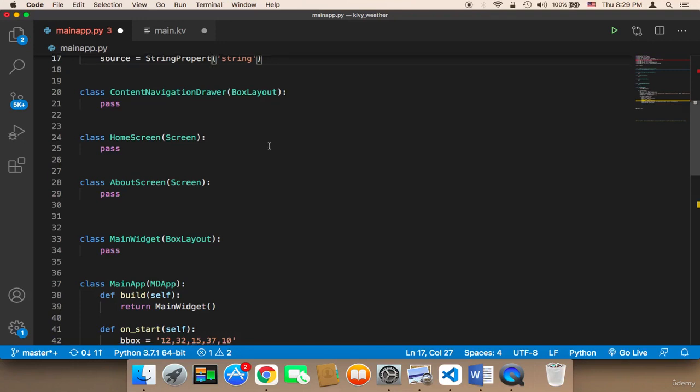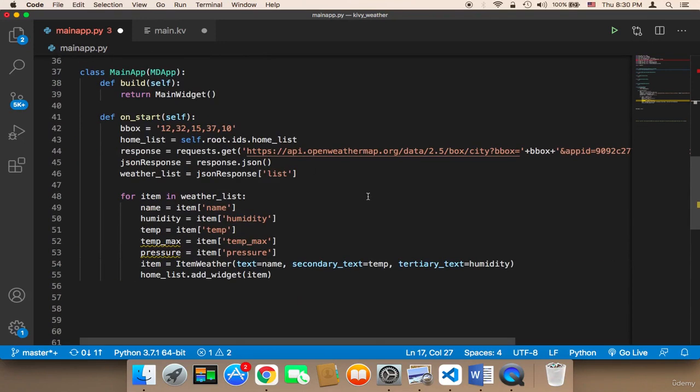So now it's time to test our application. But before I test, I want to show you a few errors that you are probably going to face. The first problem is the indentation.